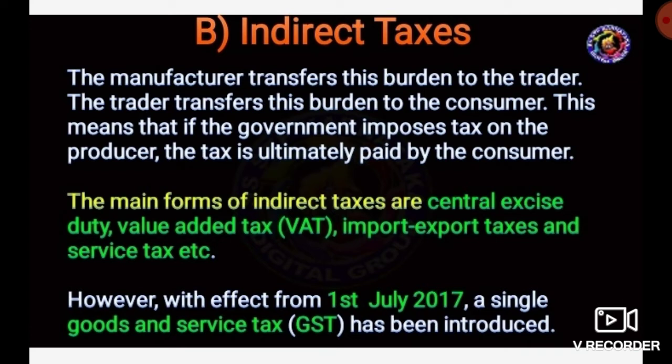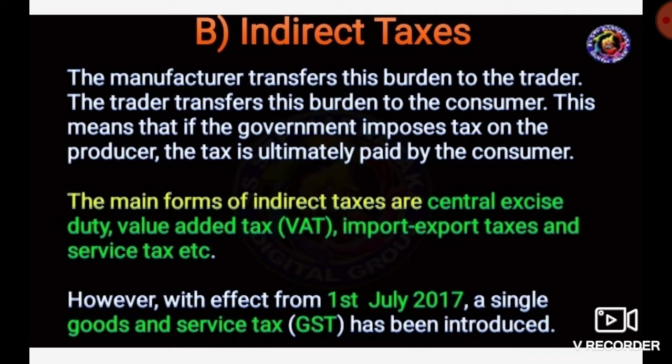What are the major examples of indirect tax? Central excise duty, value added tax, import export tax, and service taxes. However, with effect from 1st July 2017, a single Goods and Services Tax, that is GST, has been introduced.